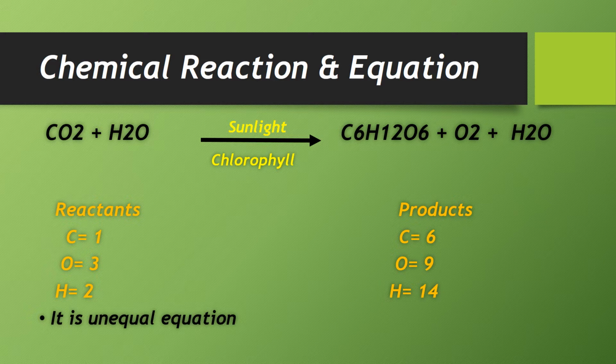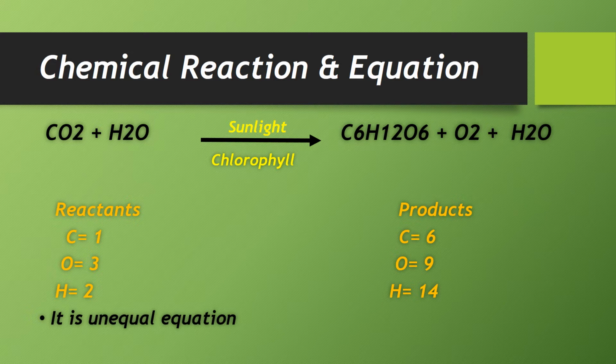Now, in every chemical equation there are reactants and products. A reactant means all the substances that react and produce something, and products are those substances which are produced by the combination of reactants.